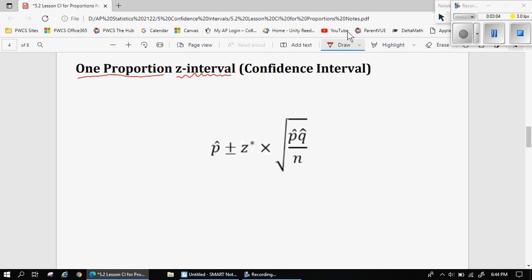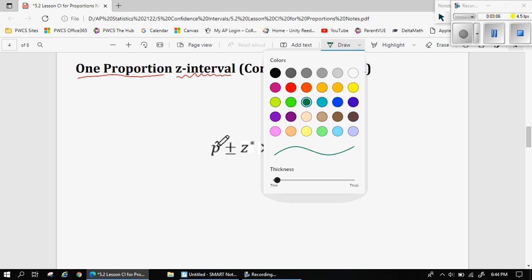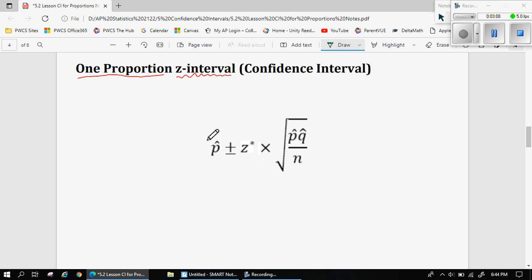But let me talk about the pieces here. This p hat is a sample proportion. So we have a sample. We don't have a population proportion right now. We just have a sample proportion p hat. And we call that a point estimate.